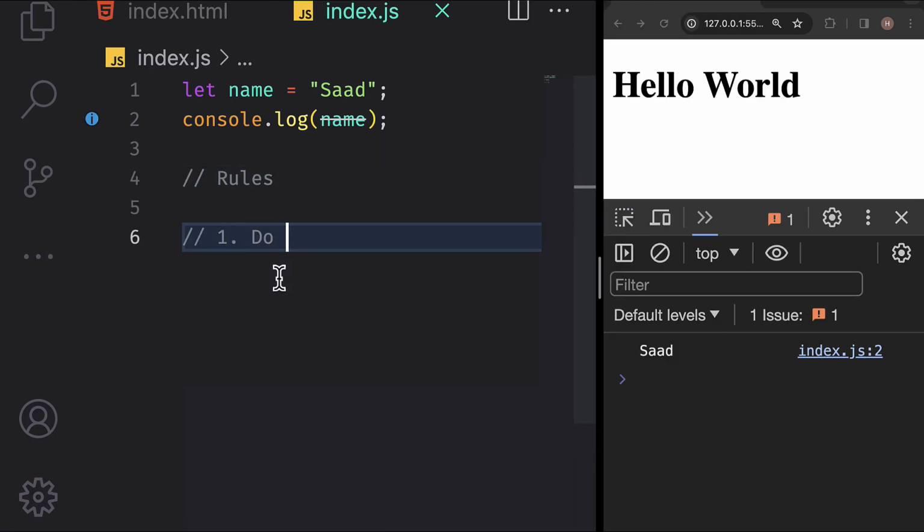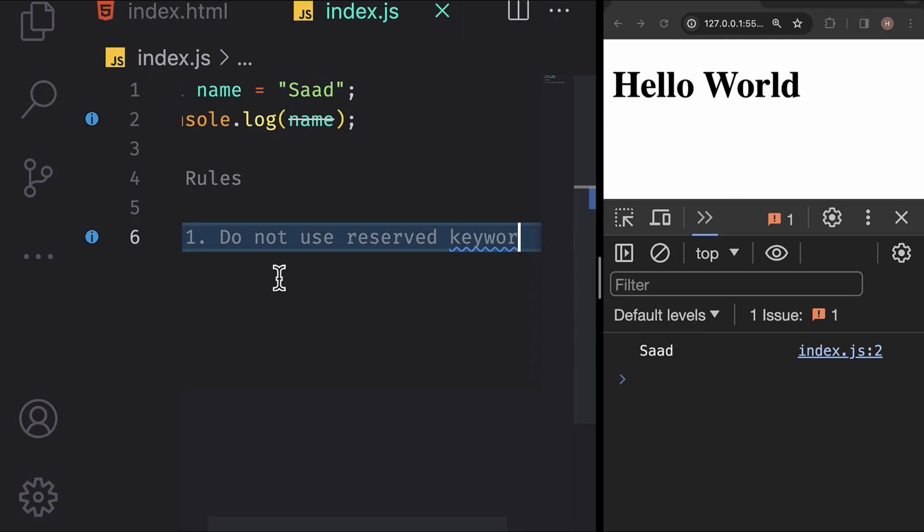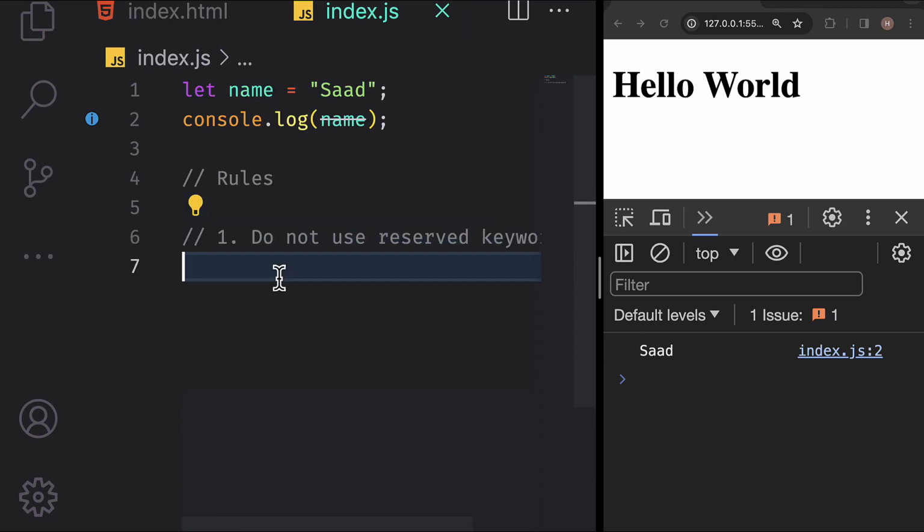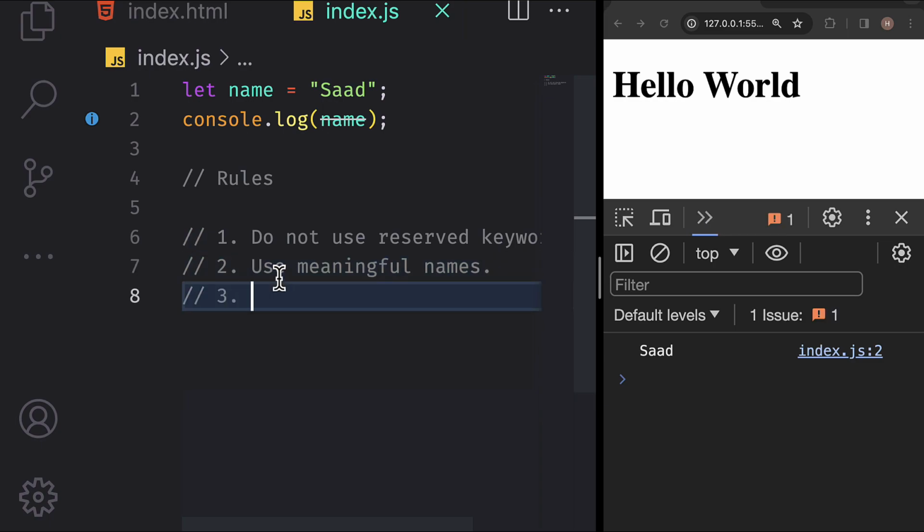The next step is crucial, so watch carefully. There are a set of rules for naming variables. The first rule is to not use any reserved keywords. They are the keywords of the JavaScript language. For example, I cannot name this variable typeof, as it's a keyword in JavaScript. The second rule is that the name of the variable should be meaningful. We should use meaningful names like meaningful labels.